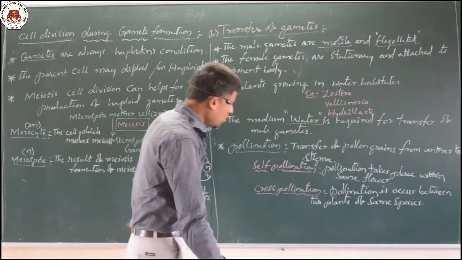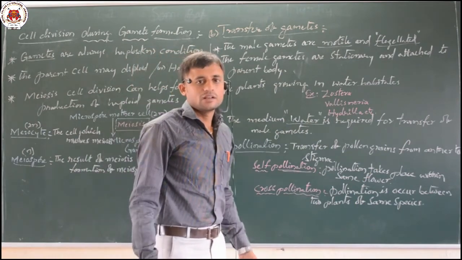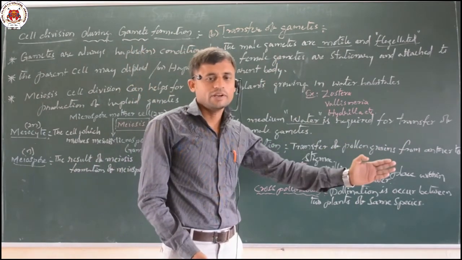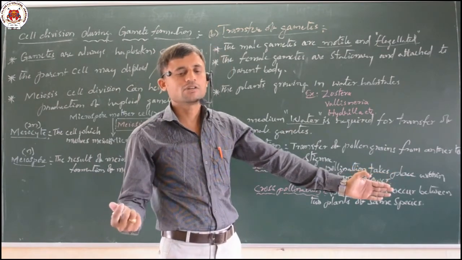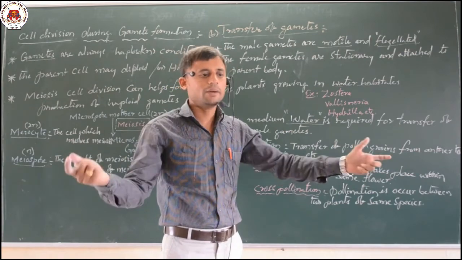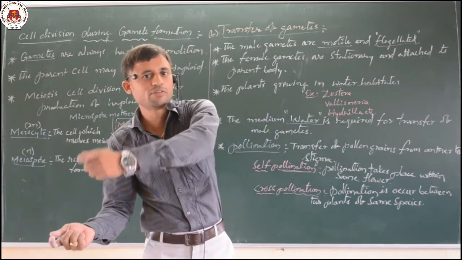Cross-pollination represents that the male plant is located in one place and the female plant is located in another area. During this time, the male gametes are transferred to reach the female gamete.